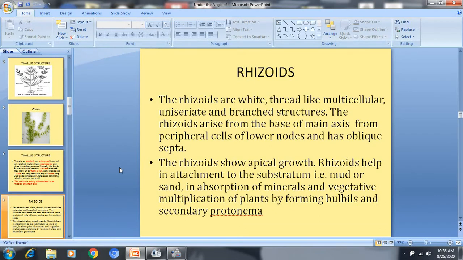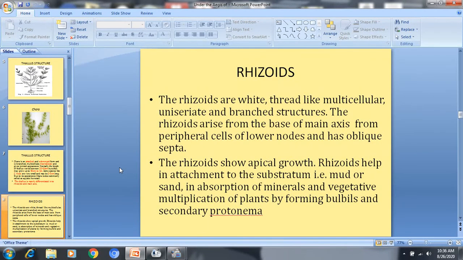These rhizoids also show growth, and the growth is apical type. The terminal cell of the rhizoid divides and increases the length of these rhizoids. The rhizoids perform two or three functions. Mainly these help in the attachment of the thallus to the substratum. After that, these also help in the absorption of minerals from the mud, and the minerals help in the photosynthesis